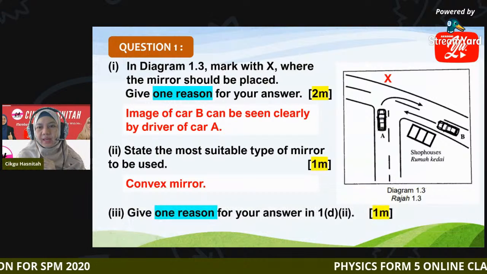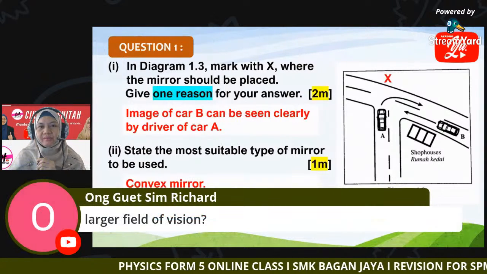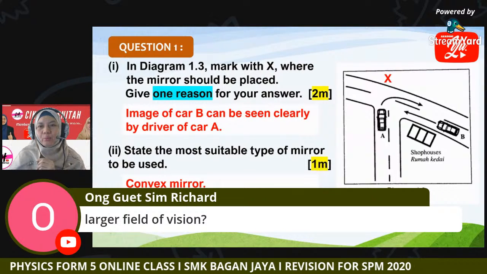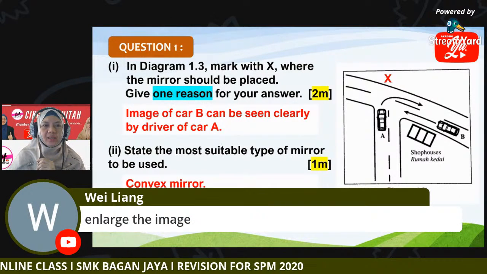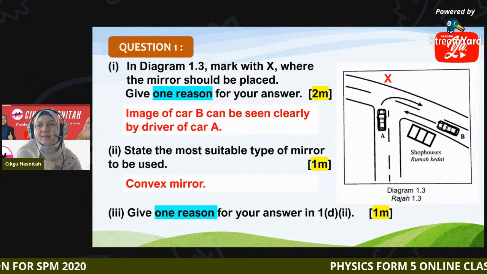Okay, so what do you say? Jinjie said large field of vision, while Wei Liang said enlarge the image. So which one is the correct answer?